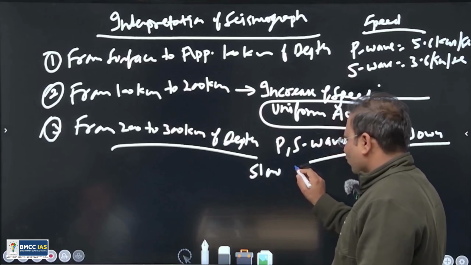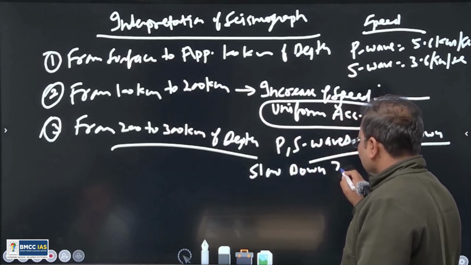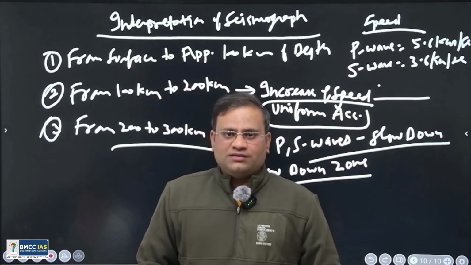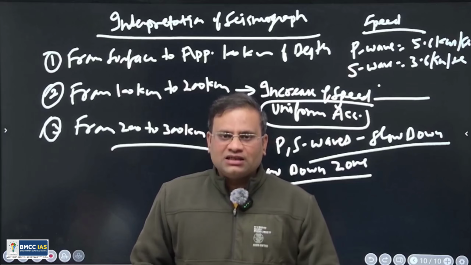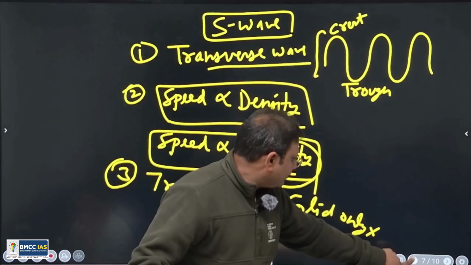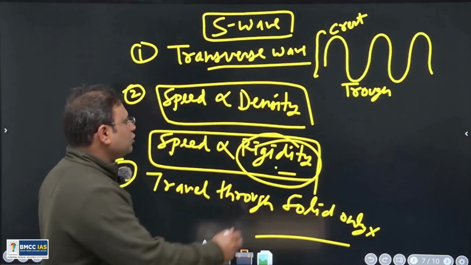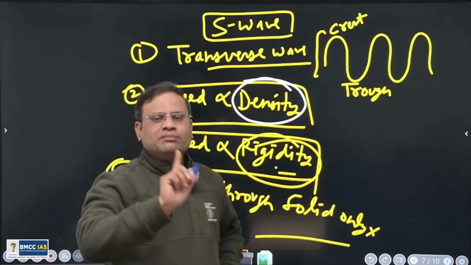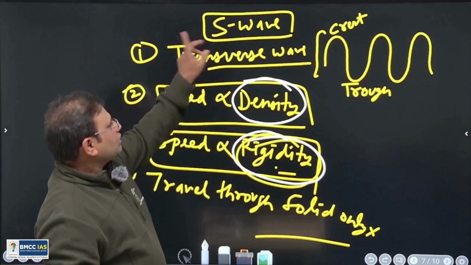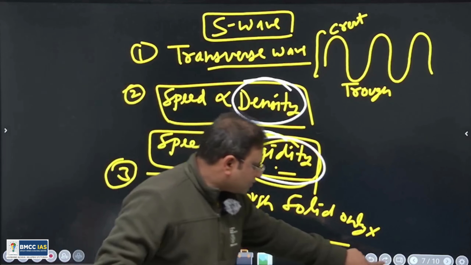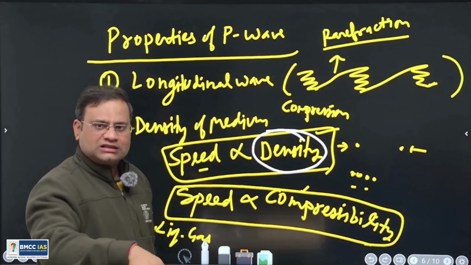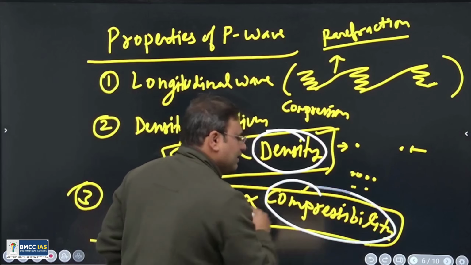Now it is a question: why is there a slowdown in the speed of P and S waves? Definitely it is due to a change of material. Remember our P wave and S wave, go back and check, their speed is dependent upon density. So either the density of the medium will decrease, or the rigidity of the medium will decrease, then the S wave speed will decrease. Secondly, you can see the P wave also: either the density of the material will decrease, so its speed decreases, or the compressibility decreases.